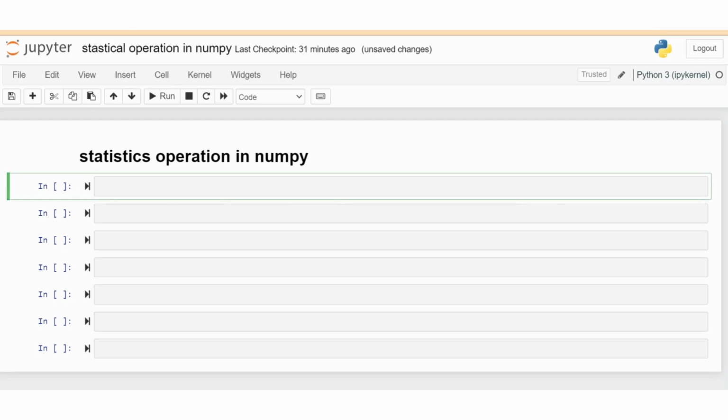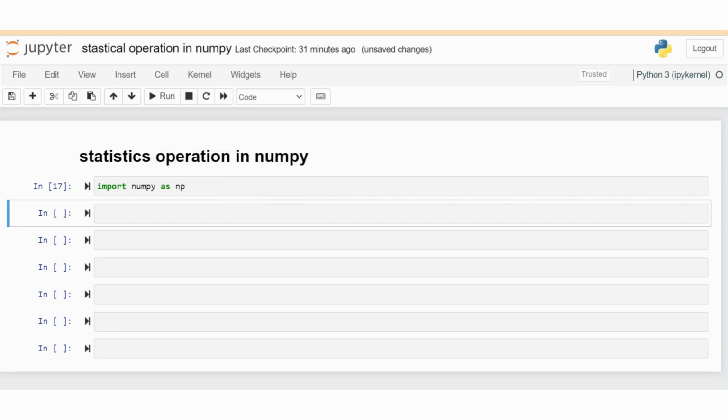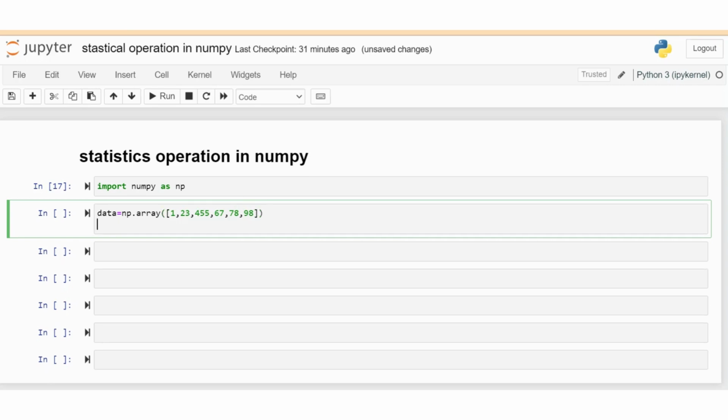Okay, now let's do the code. First import the library, import numpy as np. The first operation is the minimum. Min means the minimum value of the given array. Let's suppose we create data with np.array, 2 3 4 5, any numbers, and calculate the minimum value of the given array.